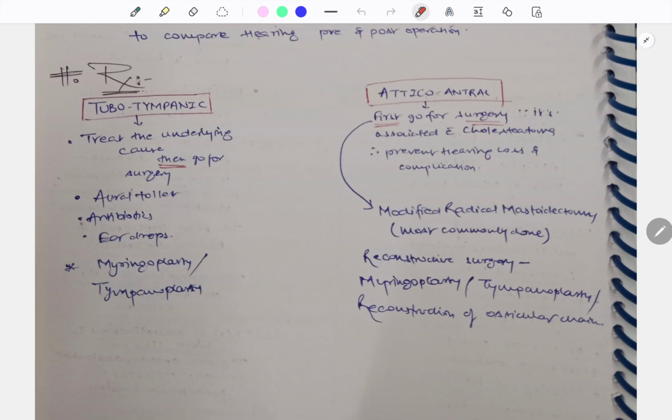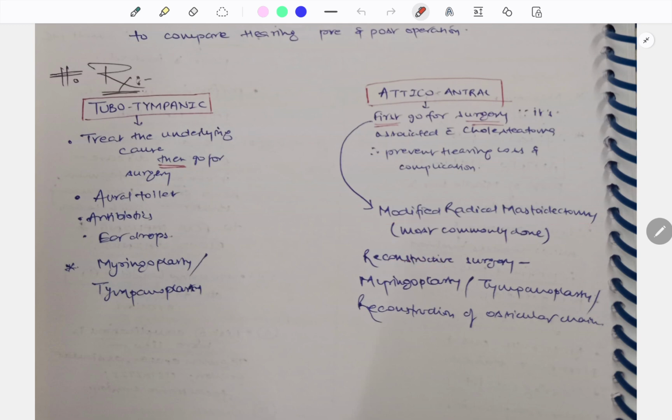Whereas in atticoantral, that is an unsafe disease, here we have to prevent the complications first. Therefore, first go for the surgery that addresses the cholesteatoma, and try preventing hearing loss and complications later. So go for modified radical mastoidectomy.